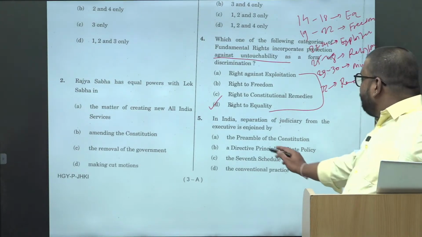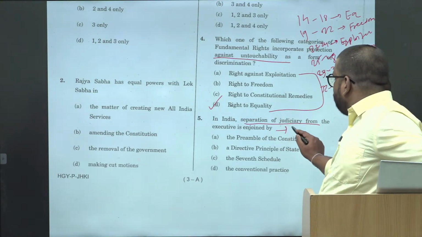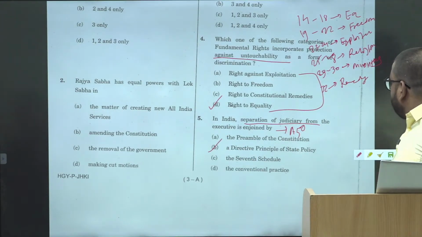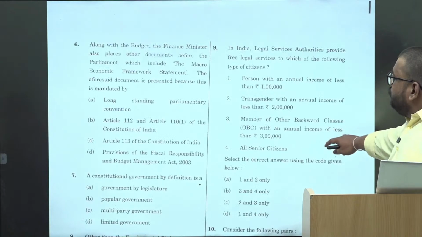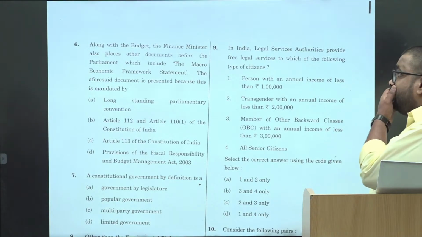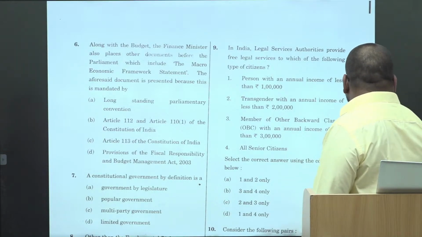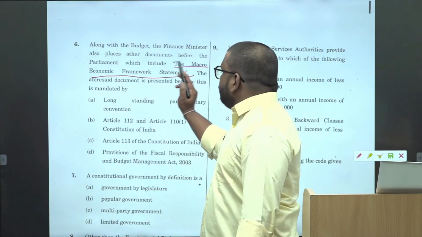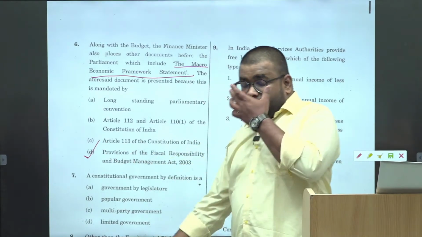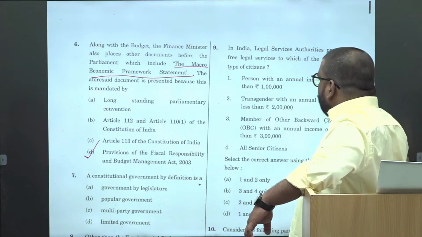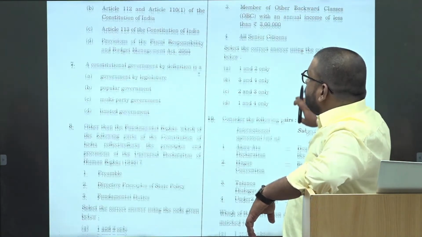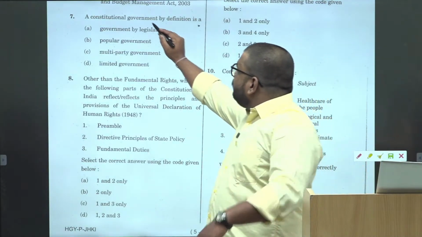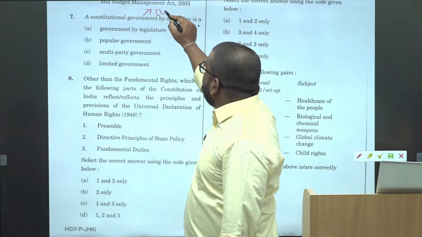Okay. Then again, separation of judiciary from the executive under Article 50, these two are static. Okay. Next, along with the budget, the finance minister also places, this is from the economics, macroeconomic framework statement. It was recommended by the FRBM Act 2004. It is there in all of your economic standard books. Okay. Then a constitutional government is by definition, this is from class 11th NCERT.